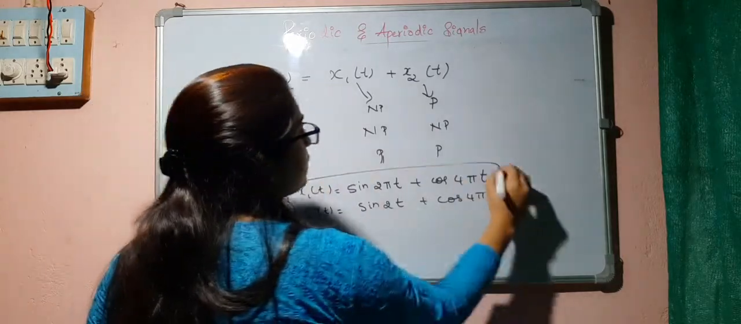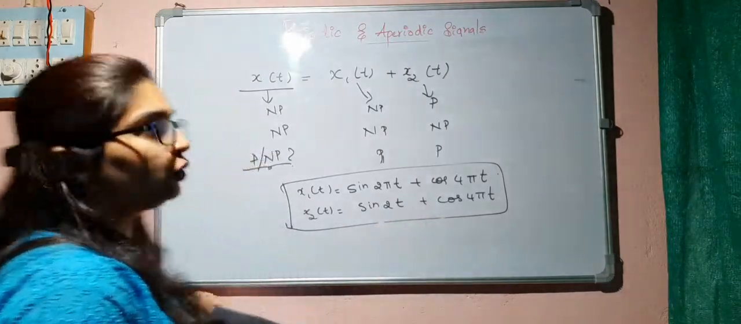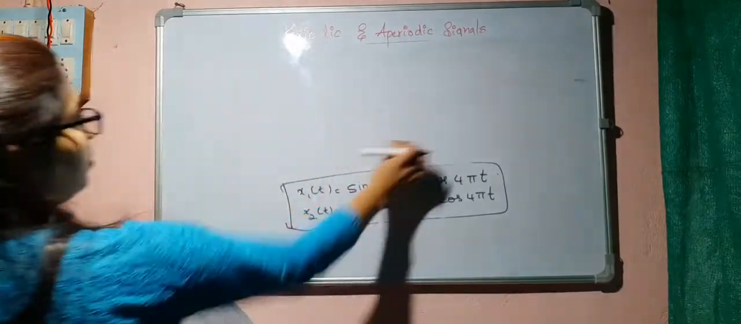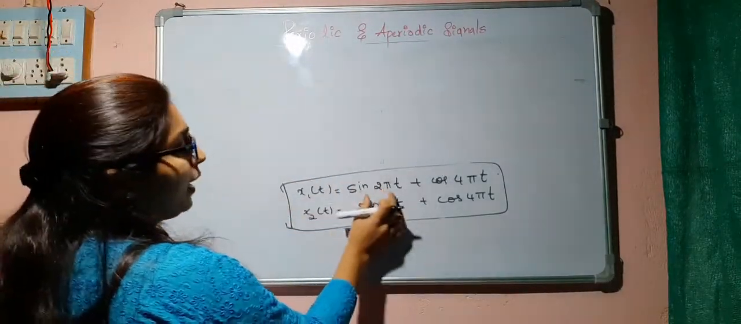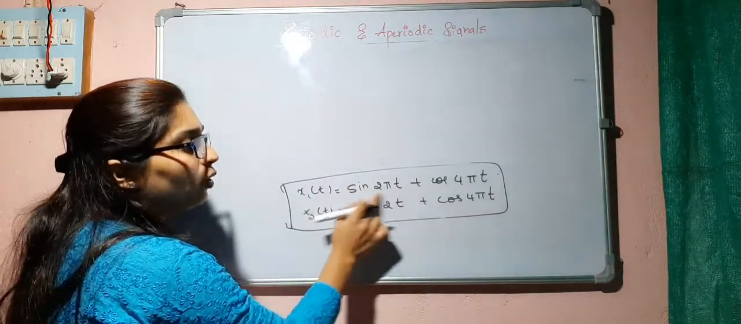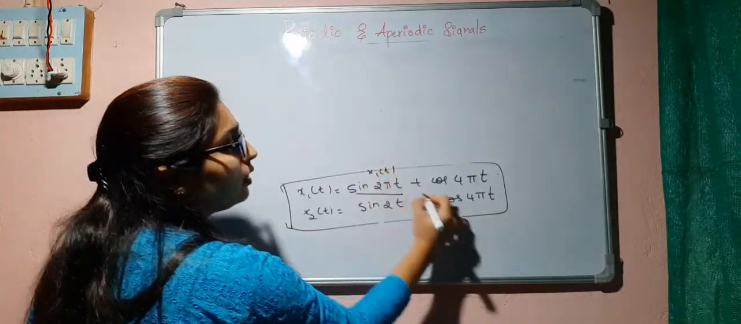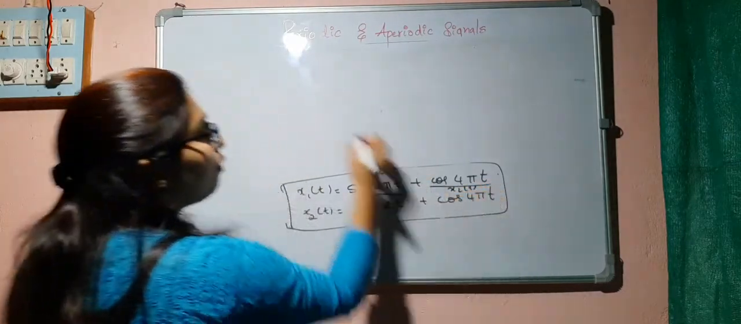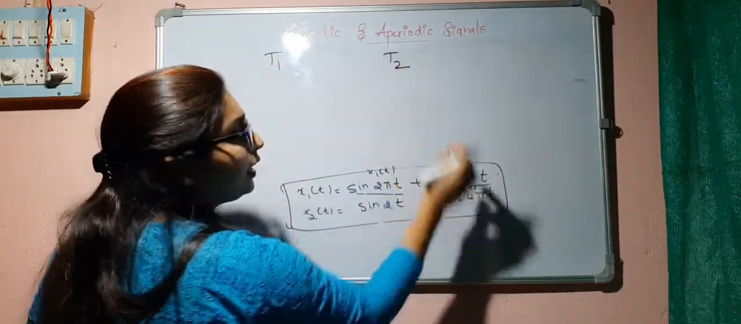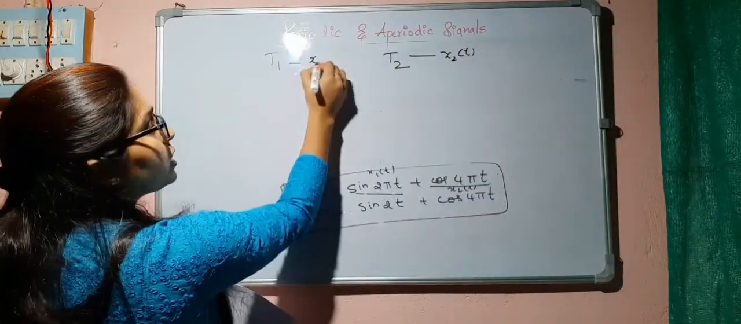And we will see the procedure of how to find the fundamental period in case of summation of two signals. Always we have to find the fundamental period of this signal. First, find out the fundamental period of x1 of t. Let me consider this as x1 of t, this as x2 of t. Find the fundamental period T1 of x1 of t. Find the fundamental period T2 of x2 of t.